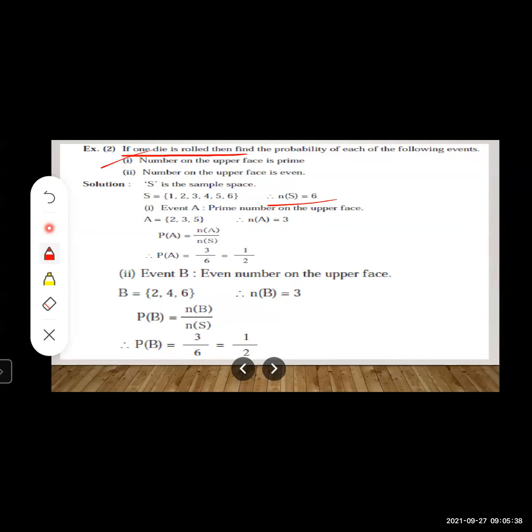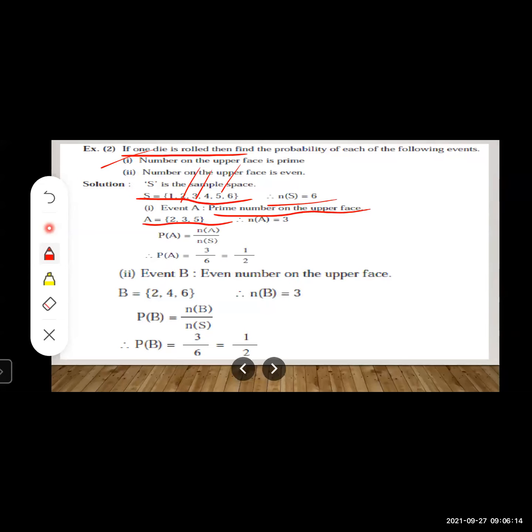So let us see which are the prime numbers in the sample space. What is our favorable outcome? We want prime number on the upper face, right? So let us consider A as an event of getting prime number on the upper face. Okay, now again let us move to the sample space. We want what? Prime number. Now which are the prime numbers? 2, then 3, then 5. Again here one point you note down, 1 is not a prime number, right? 1 is not a prime number. So take these as our favorable outcomes in the event A.